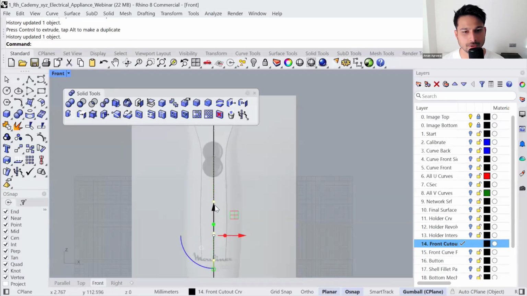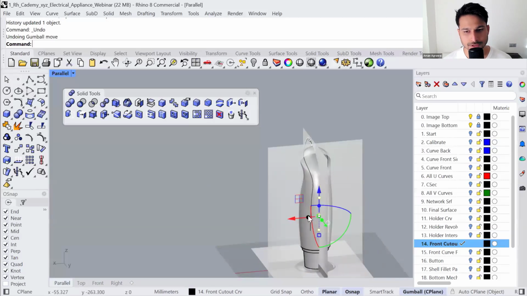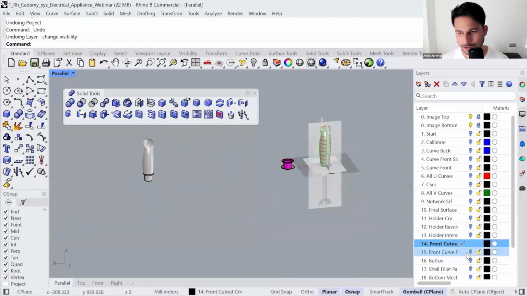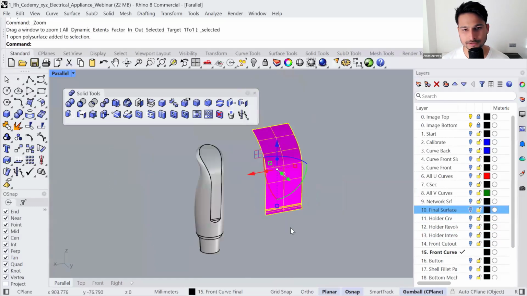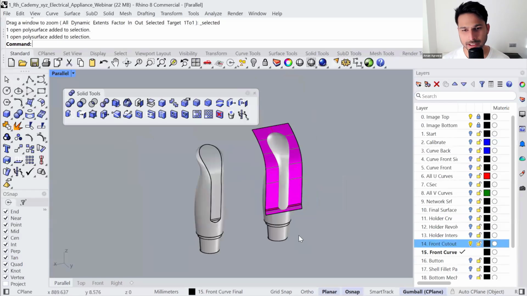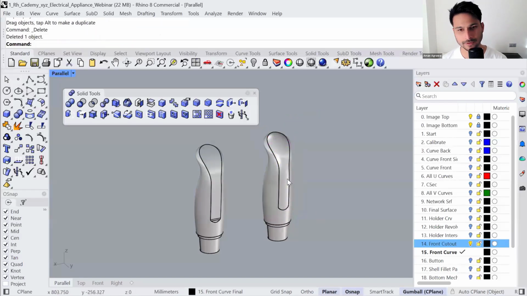Okay, so with that, you're able to match the image. Okay, all right, let me undo the steps. Let's unlock the next layer. So I've already created that surface for you. And you can run Boolean difference or Boolean split to separate the front part.